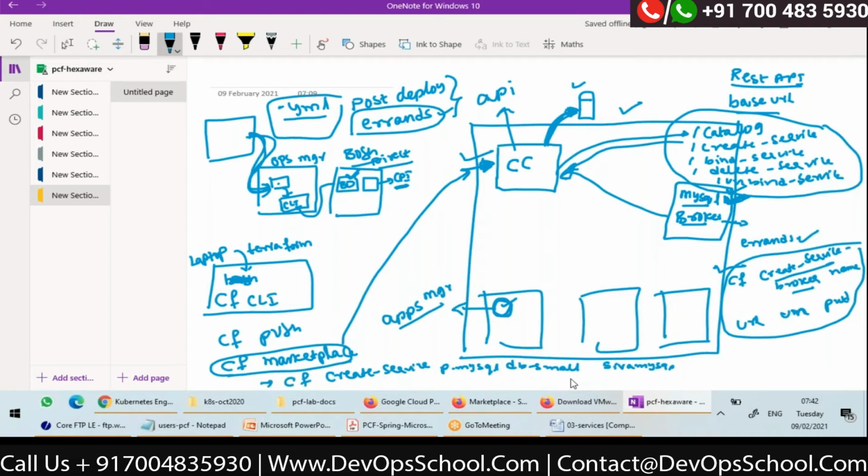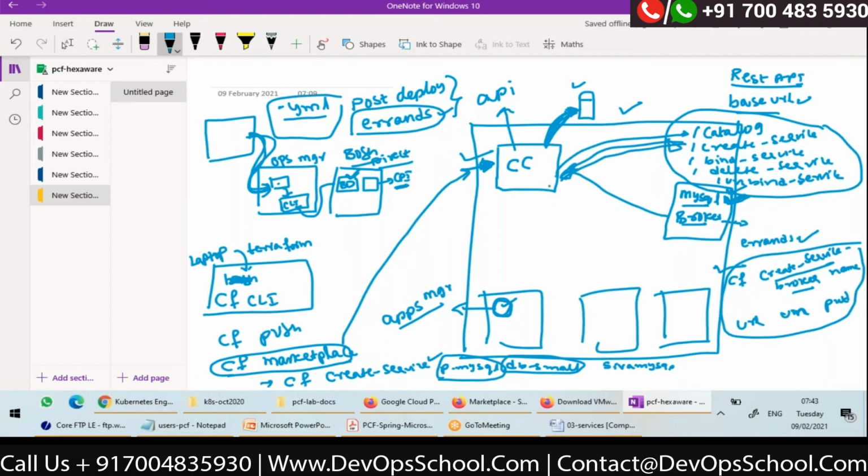Now cloud controller will check, hey, do I know any service with this name? Is there any service broker registered with this name p.mysql? It will check in the database. Yes. Is there a plan db small? Yes. Okay. Now for this p.mysql, it will get the base URL from the database and will make a request to this MySQL service broker to create service.